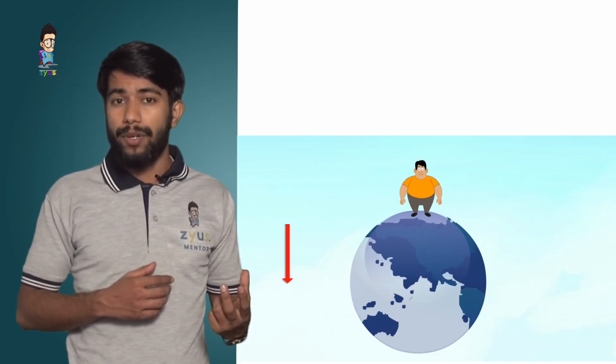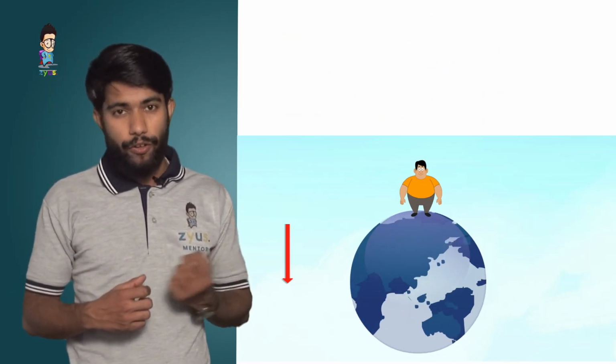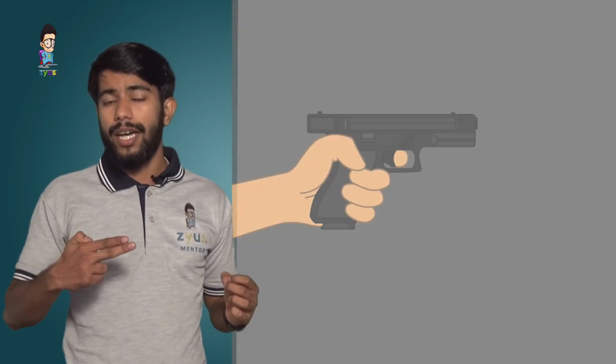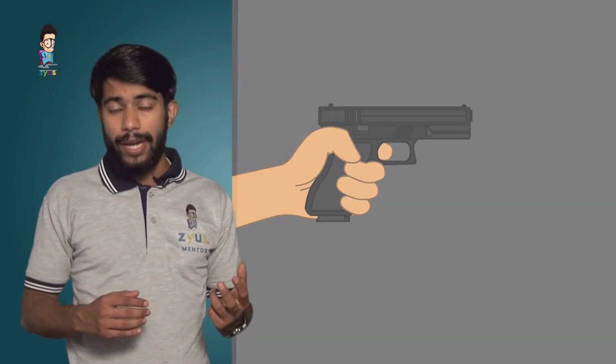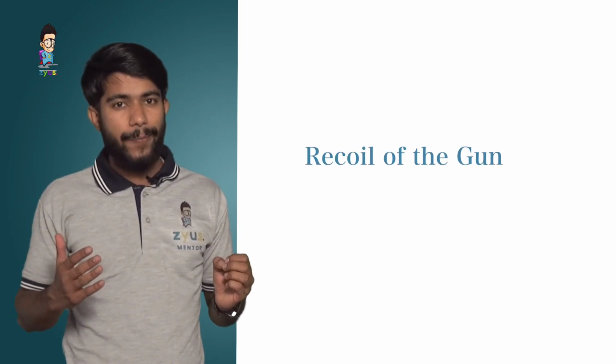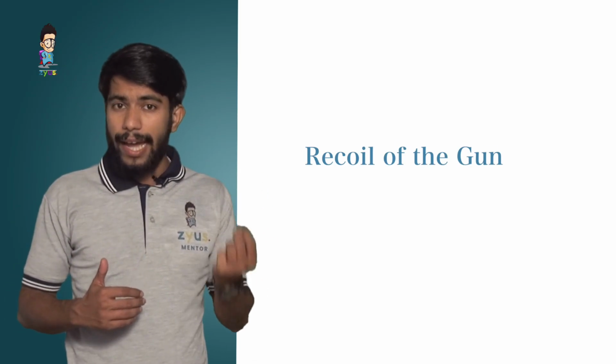There is one more example which could easily explain Newton's third law of motion, which is the bullet fired from a gun. When you fire a bullet from a gun, the bullet will be moving with a greater force, and that is called an action on the bullet. And since there is an action on the bullet, there will be a reaction force on the gun, so that the gun will be moving backward. That is called the recoil of the gun. So when a gun is fired, there is an action on the bullet and a reaction on the gun, and that's why the gun moves backward.